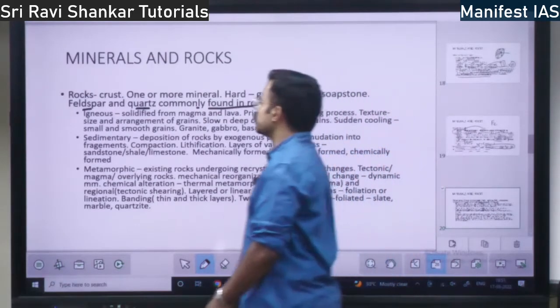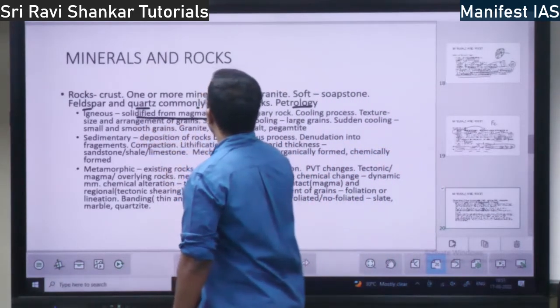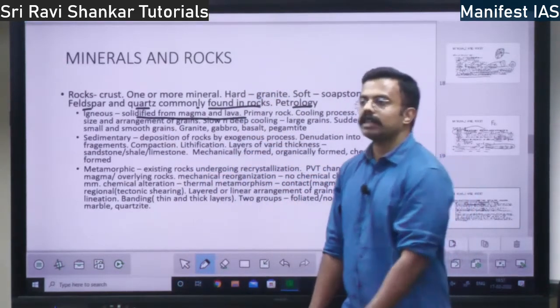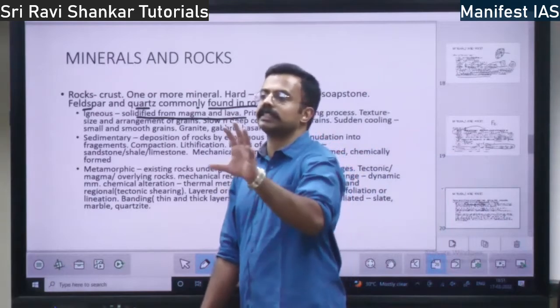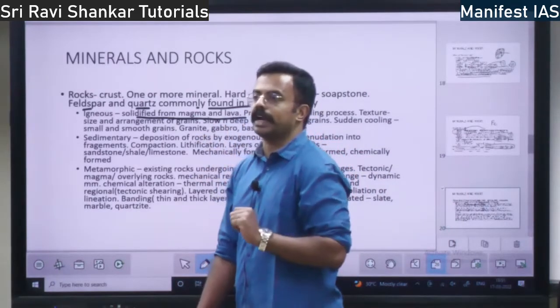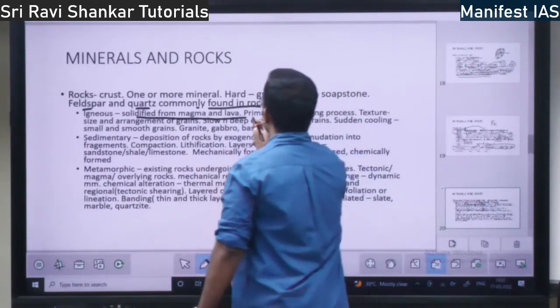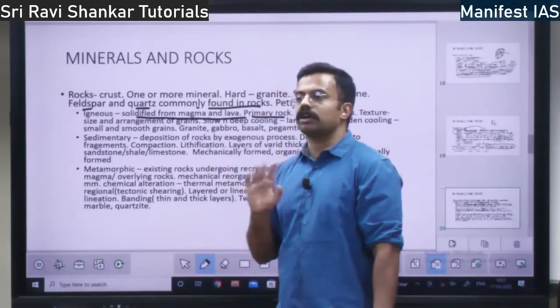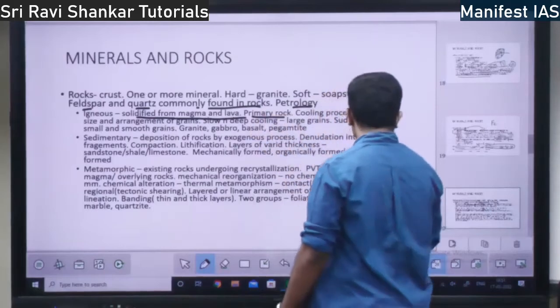So what is igneous rock? This is solidified from the magma and lava. Whatever the magma and lava comes out, out of which this igneous rock will get solidified. That is the igneous rock. This is the primary rock. Igneous rock forms the primary of all the rocks. All the rocks are originated from igneous rock.